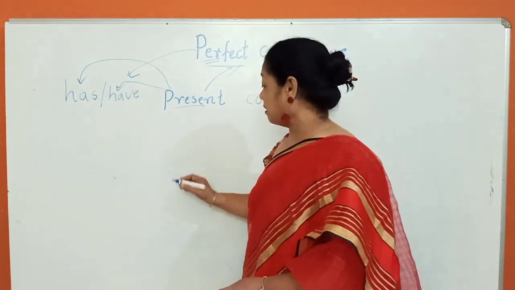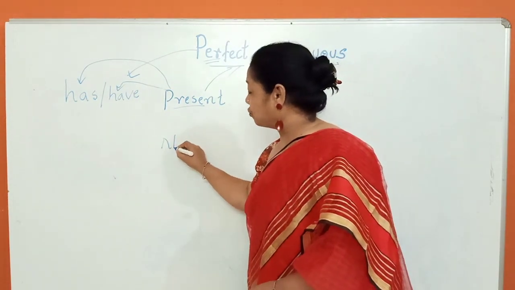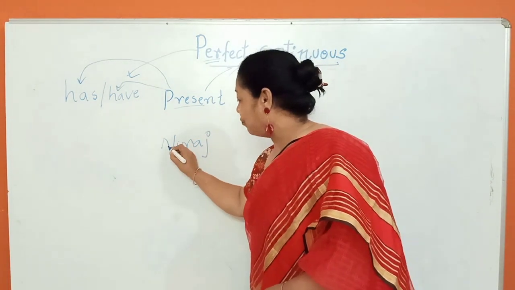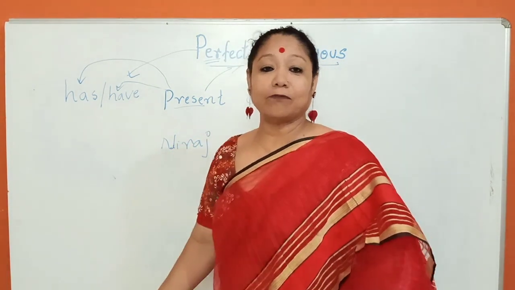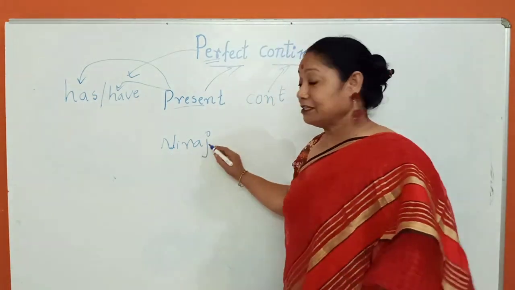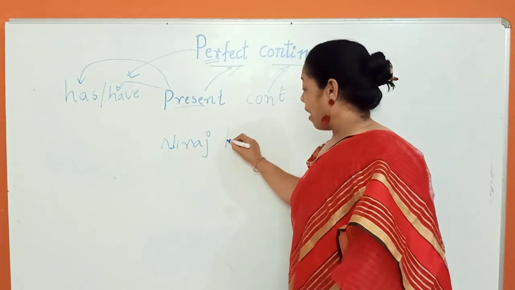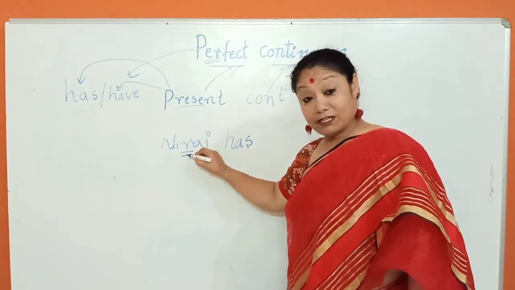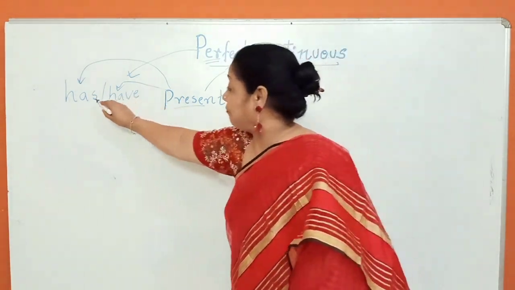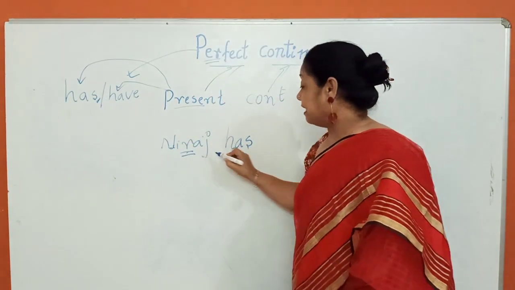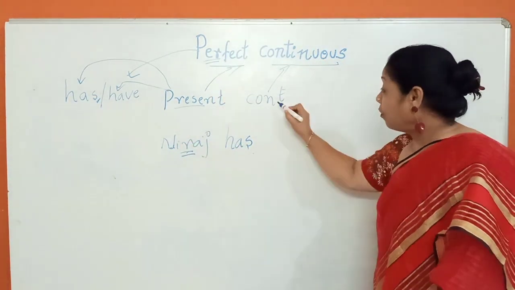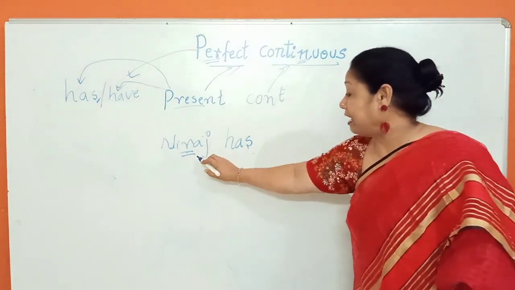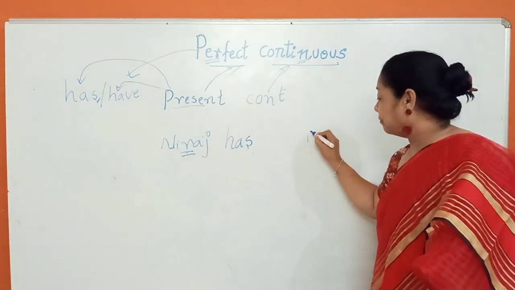Today let me call somebody, that is Neeraj, one of my old students' name. If Neeraj, are you hearing, you should be happy that I am calling your name out. Neeraj now has. Neeraj is a singular subject person, so I have taken has from here. Neeraj has. Now continuous, you know already, the ing form of the verb. Now I am adding: Neeraj has eating.